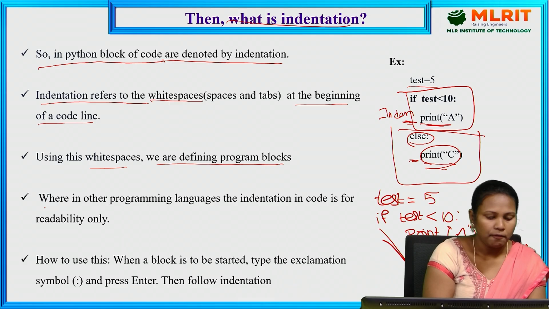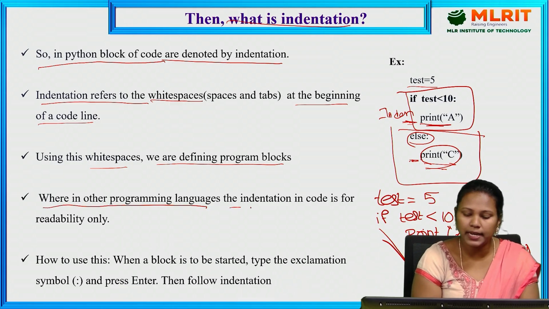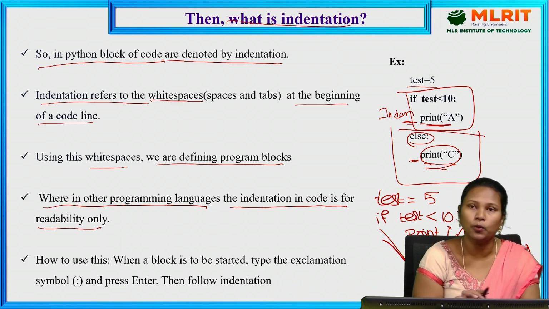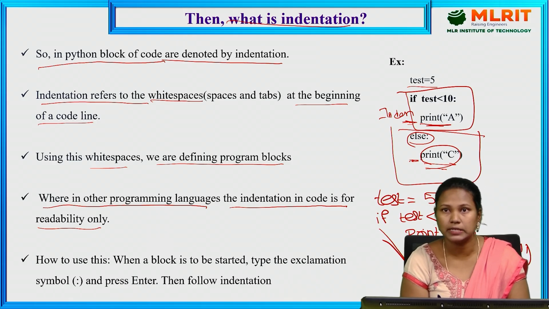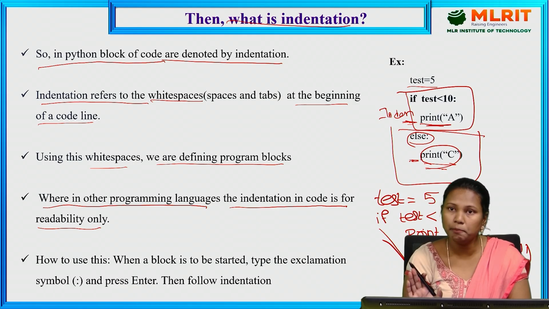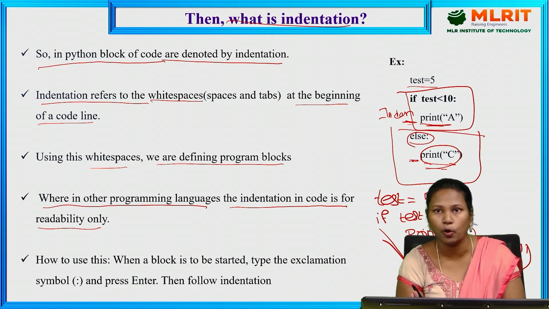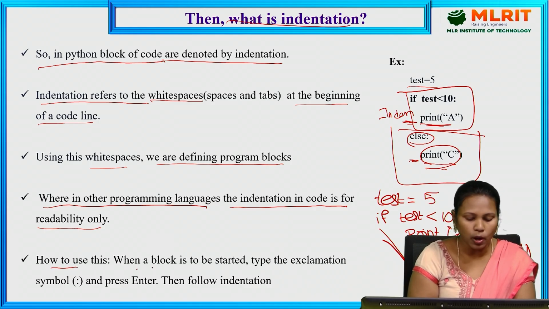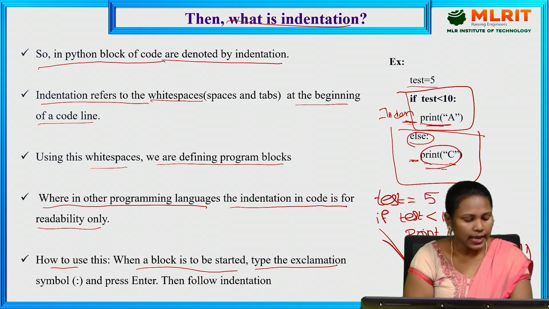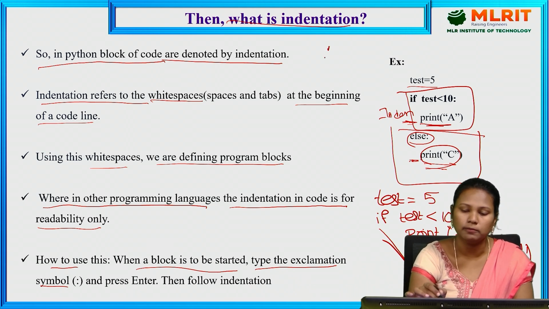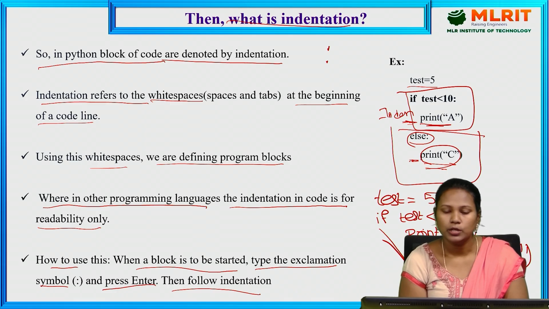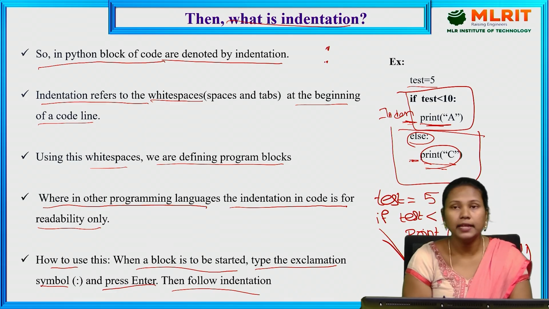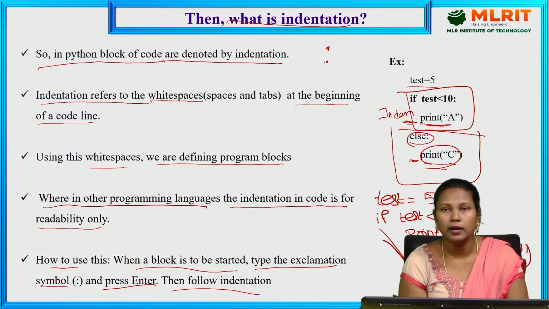In other programming languages, the indentation in code is for readability only. Whenever you are writing algorithms, we write spaces for defining the code. But here in Python, we are using the indentation only, not the curly braces, for identifying the block of code. How to use this? When a block is to be started, type the colon and press enter, then follow indentation. After entering the colon, it gives the indentation automatically.